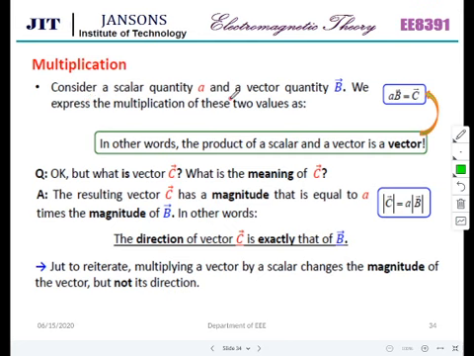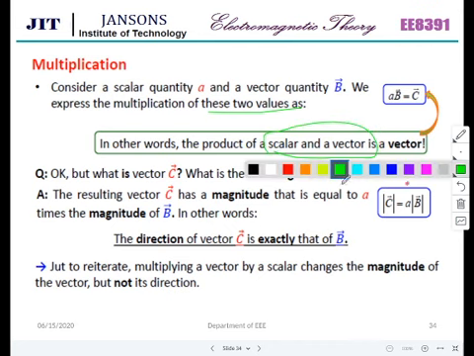Consider a scalar quantity A and a vector quantity B. We express the multiplication of these two values as A times vector B equal to vector C. Only thing is the magnitude of the C vector gets increased. The product of a scalar and a vector is a vector.